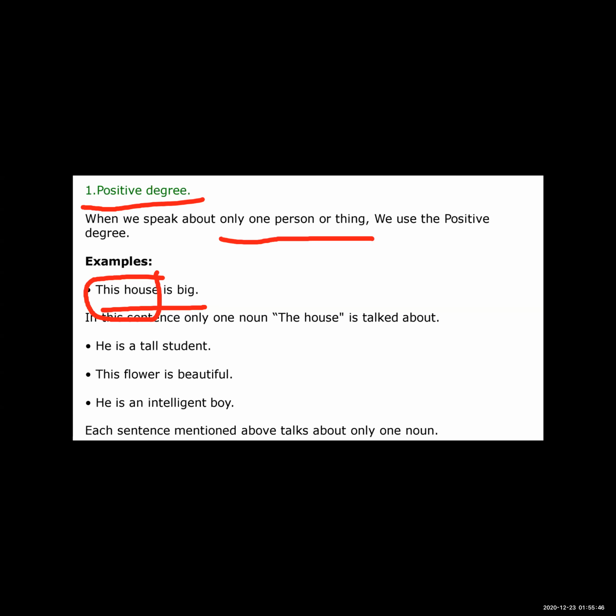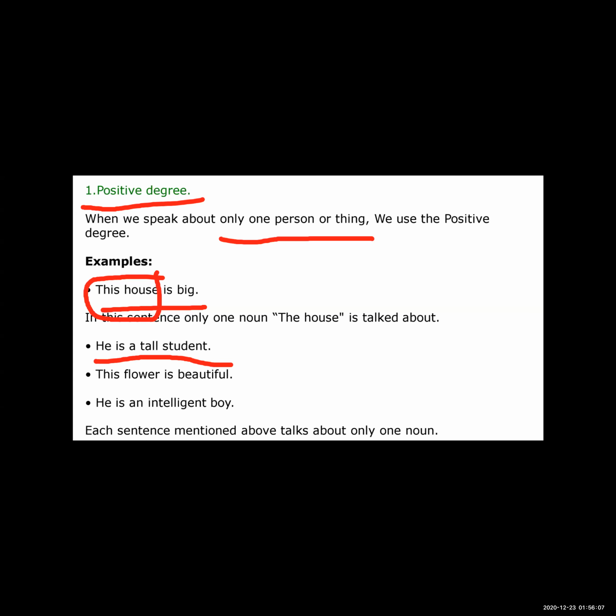It is an example of the positive degree. So what is positive degree? When we speak about only one person or only one thing, at that time we use the positive degree. See the second example. He is a tall student. Okay, he is a tall student.